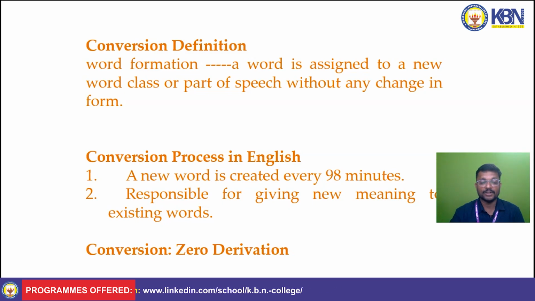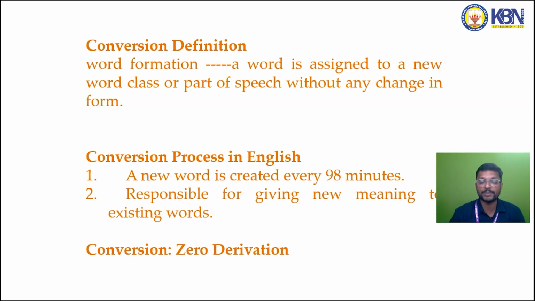So for example, let me give you an example of a word. If we take a word shape, S-H-A-P-E, shape, the word changed from a noun. Shape, in a sense, when it is a noun, expresses the form of something. When it changes to a verb, that expresses how something takes a form. For example, let me make it once again. When we talk about shape, when we think shape in the form of a noun, we say it is a form to express a form of something. For example, a shape of a person, shape of a thing.